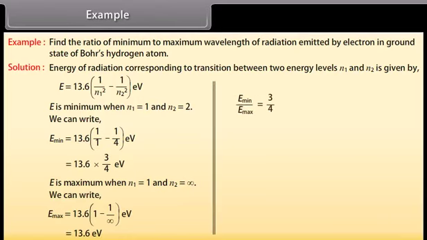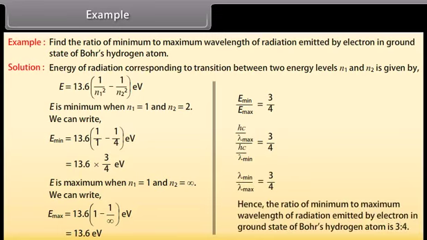Now taking the ratio of E minimum and E maximum, we get E minimum upon E maximum as 3/4, or lambda minimum upon lambda max equals 3/4. Hence, the ratio of minimum to maximum wavelength of radiation emitted by electron in ground state of Bohr's hydrogen atom is 3:4.